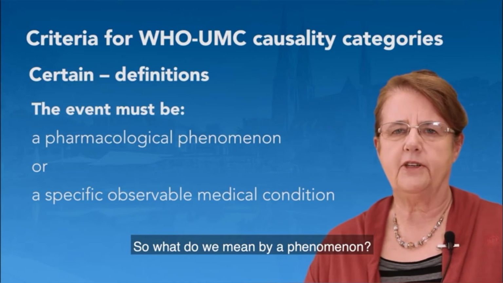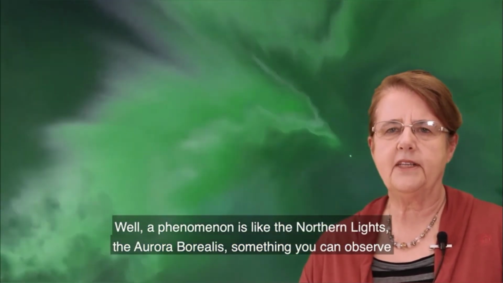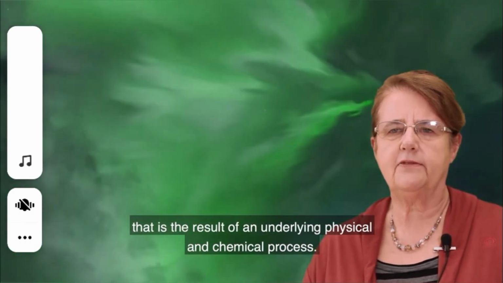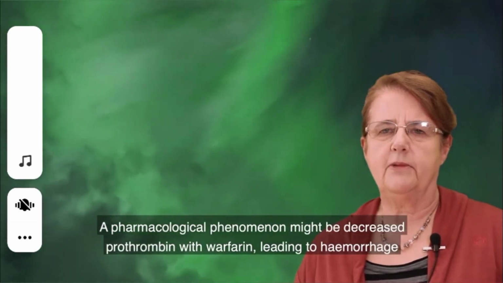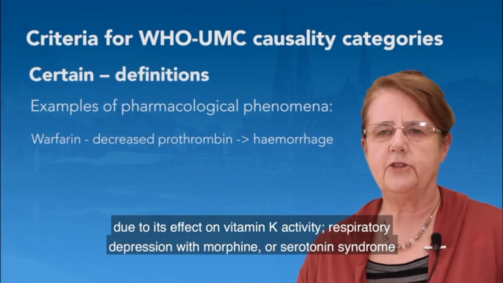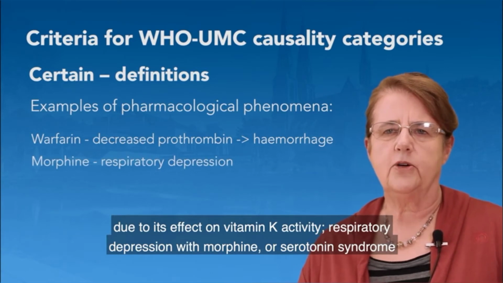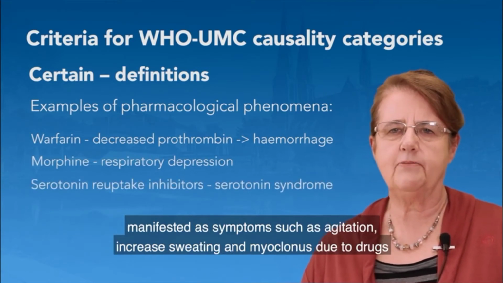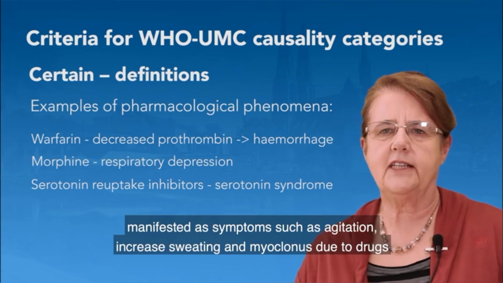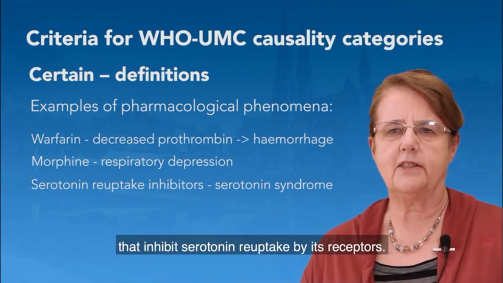So what do we mean by a phenomenon? Well, a phenomenon is like the northern lights, the aurora borealis, something you can observe that's the result of an underlying physical and chemical process. A pharmacological phenomenon might be decreased prothrombin with warfarin leading to hemorrhage due to its effect on vitamin K activity, respiratory depression with morphine, or serotonin syndrome manifested as symptoms such as agitation, increased sweating, and myoclonus due to drugs that inhibit serotonin reuptake by its receptors.